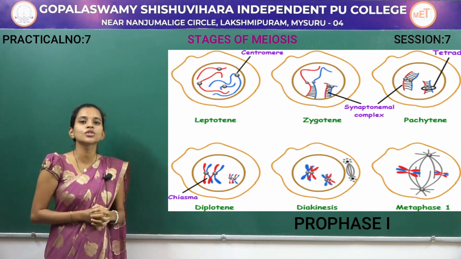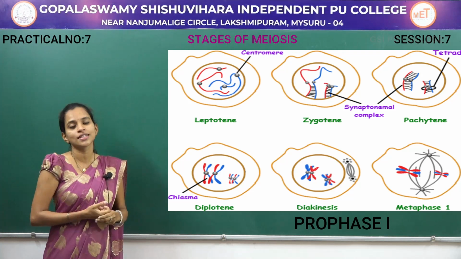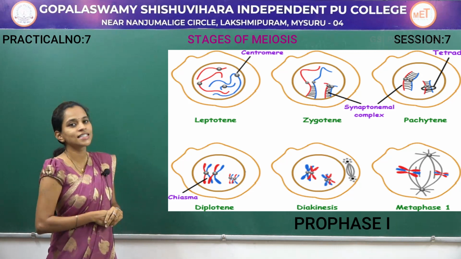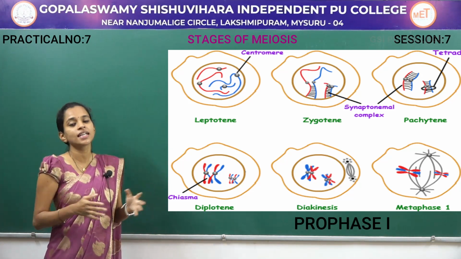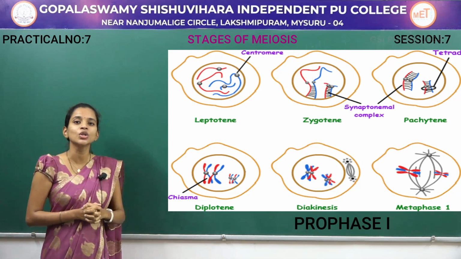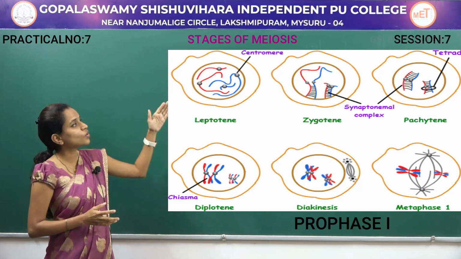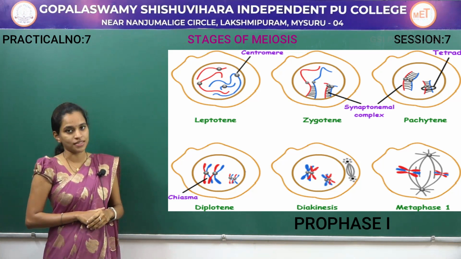Now, each homologous chromosome will have patches of the non-sister chromatids they have exchanged. In this diakinesis stage, the centrioles have already reached the opposite poles. There will be complete degeneration of the nuclear membrane and nucleolus as well as the cell components. Now, the centrioles will start to produce the spindle fibers.